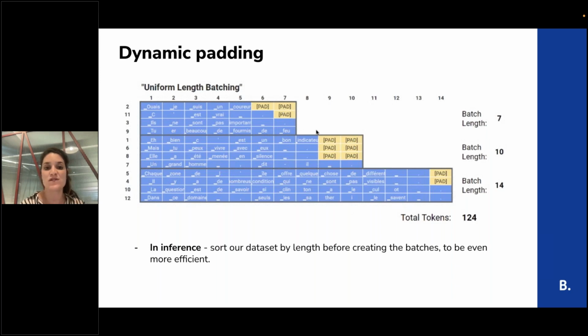We didn't do this trick in training because we want the training to be random, and not to calculate the gradients on short reviews separately and long reviews separately. But in inference, we can completely do that, and that's why we sort the reviews.